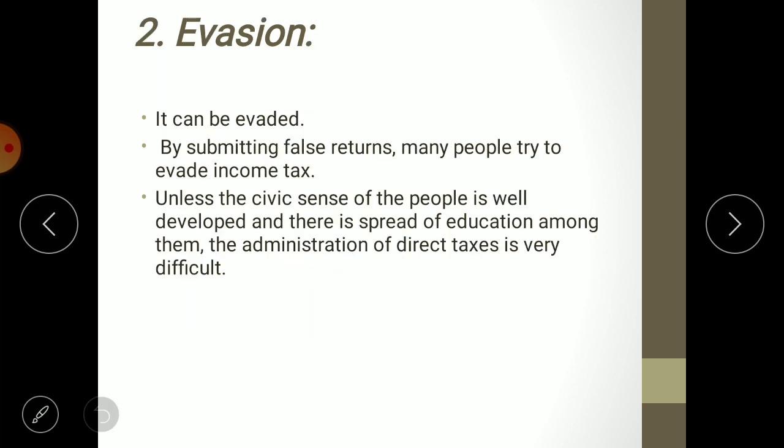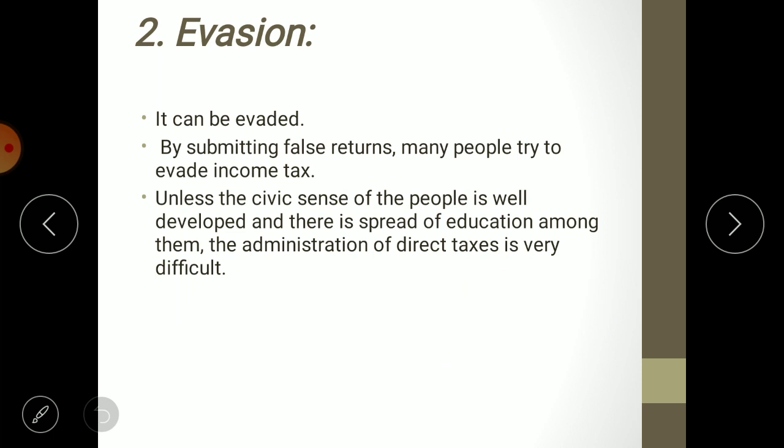Then the second disadvantage is evasion. Evasion means tax evasion. Tax is avoidable. It can be evaded by submitting a false return. Many people try to evade income tax. You know that once the government gave the figure that out of the total population only 10% of the people are paying income tax. Just imagine the figure. Out of the total population only 10% is genuinely paying income tax.